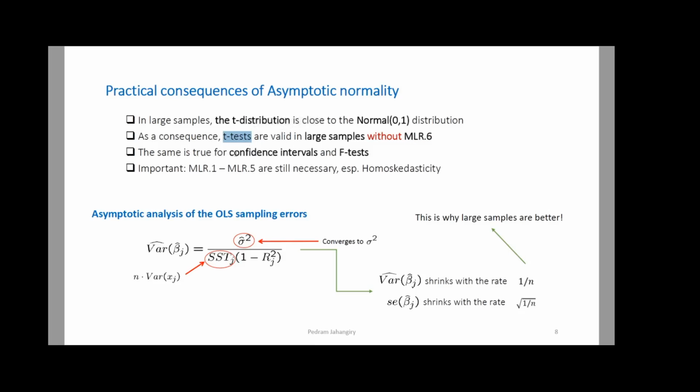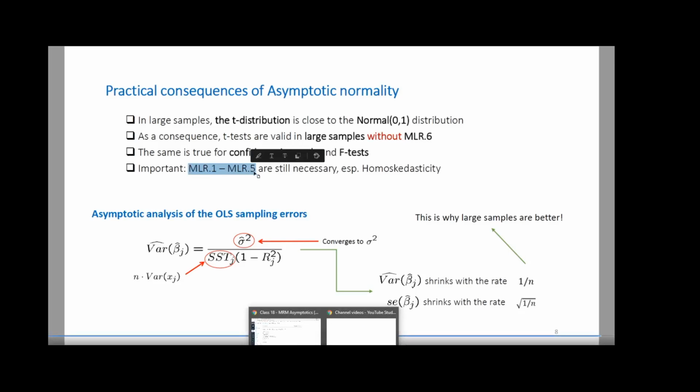The same story is true for confidence intervals and f-test, right? This is important. Assumptions from number 1 to number 5 are still necessary, especially the homoscedasticity one. Okay, so whenever you want to rely on your t-test or f-test or confidence intervals, you have to have the first 5 assumptions. Actually, for any sample size, you have to have 6 assumptions. For large sample size, you can have 5 assumptions. So that's the difference. Especially homoscedasticity.